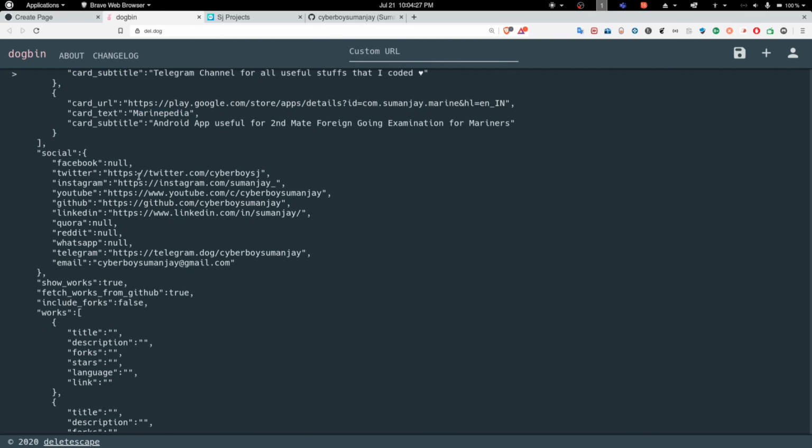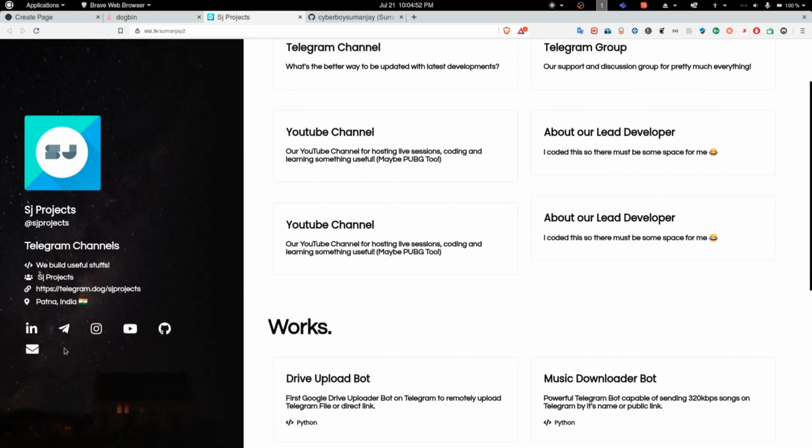For the social media links, let's say you want to enter an Indian mobile number for WhatsApp. You just need to enter it, and it will automatically create a WhatsApp icon here. Whenever anyone clicks it, it will directly open your number in their WhatsApp and they will be able to send you a hi.